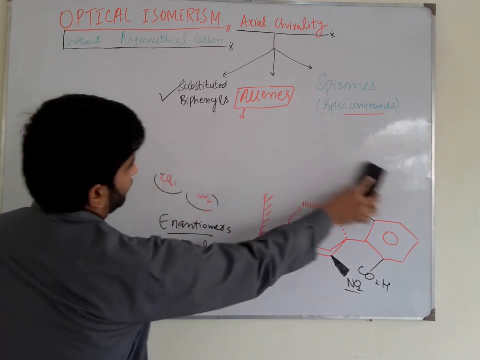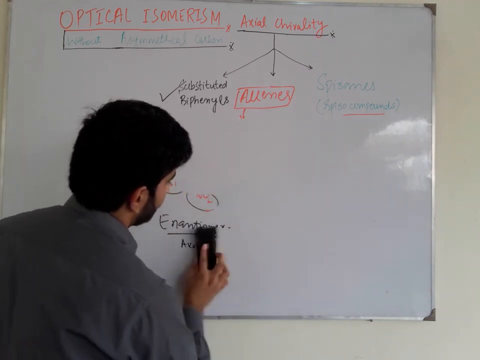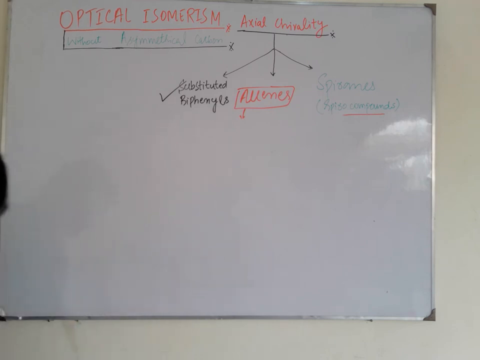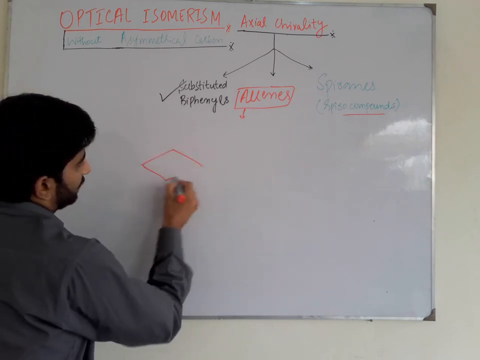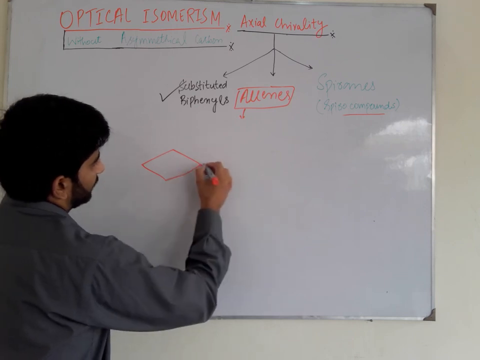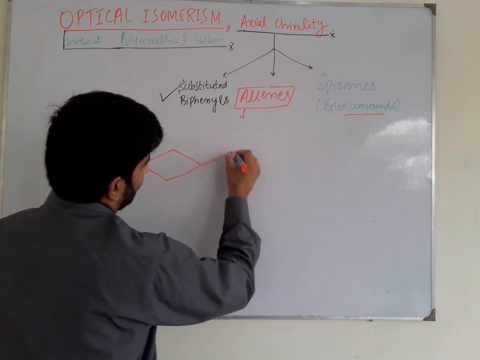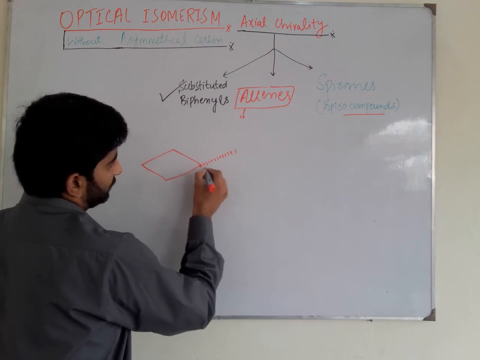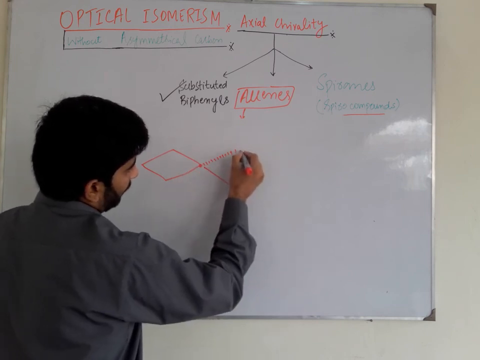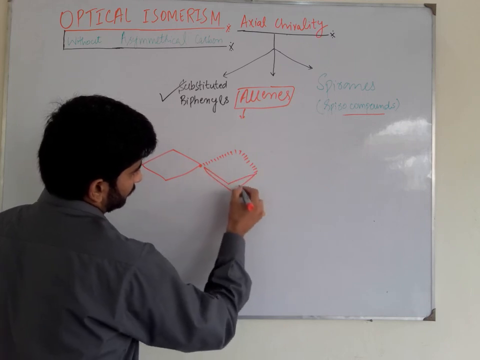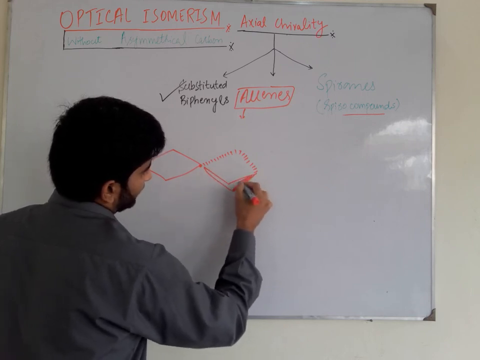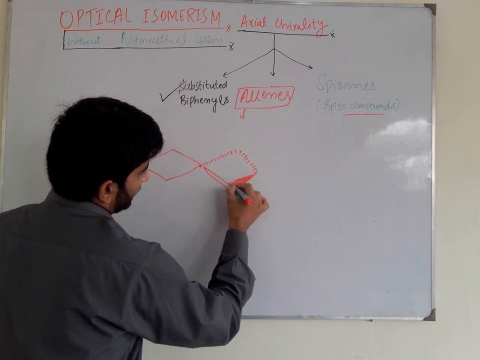And the last case is of spiro compounds. In case of spiro compounds, the two rings are bonded with each other through a single atom. These two rings are connected through a single atom.